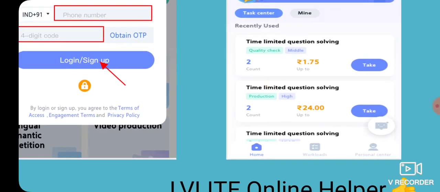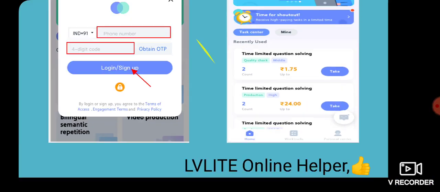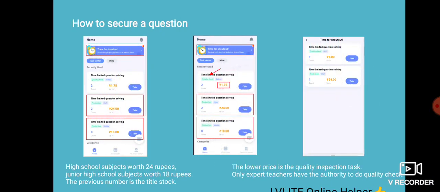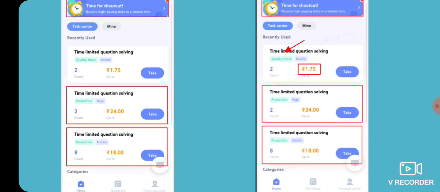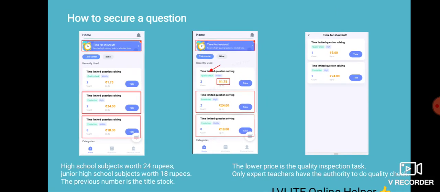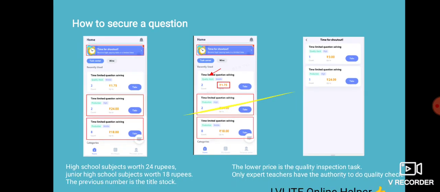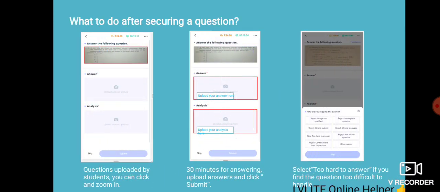Again, here are questions, and the price is there. There is quality check, this is the quality checker, and this is production, meaning you have to solve the question. The quality checker means quality people will take your answer and check it. Here you see 24 rupees; you have to take the question. How to secure a question? You just have to take the question, and you will secure it.